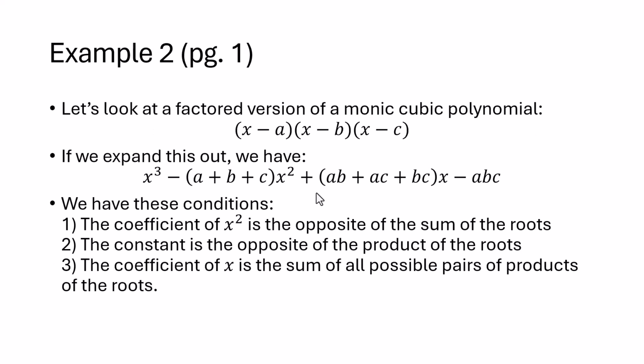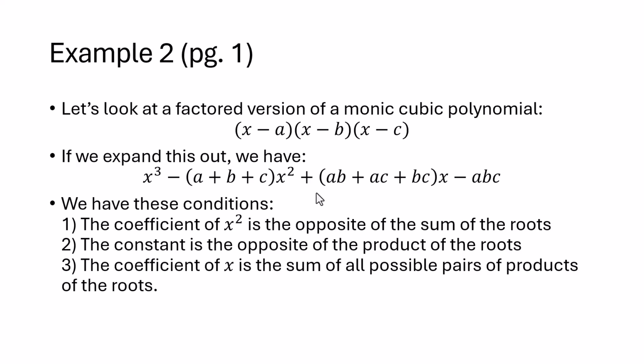Now, when we take a look at a cubic polynomial, we're going to start establishing a pattern here. So if I take a, b, and c to be the roots of a cubic polynomial, and we expand this out, then we have x cubed minus the quantity a plus b plus c times x squared, plus the quantity ab plus ac plus bc, all of that times x, minus the quantity abc.